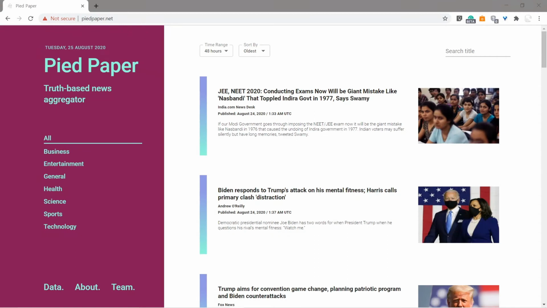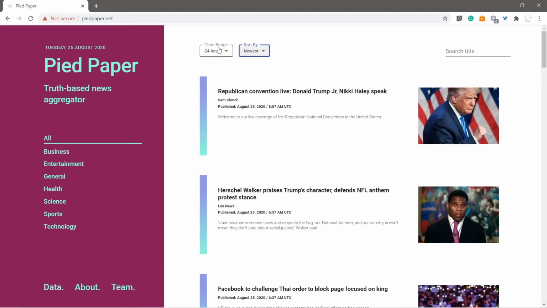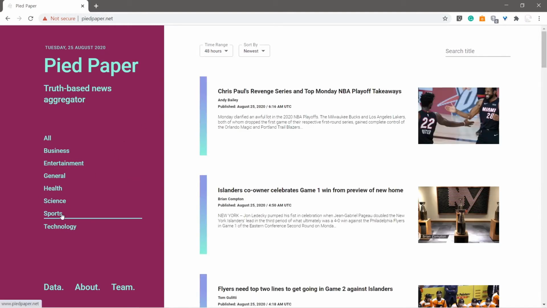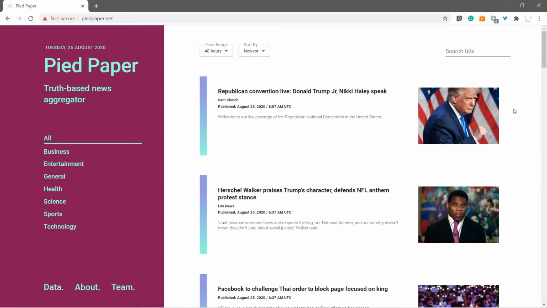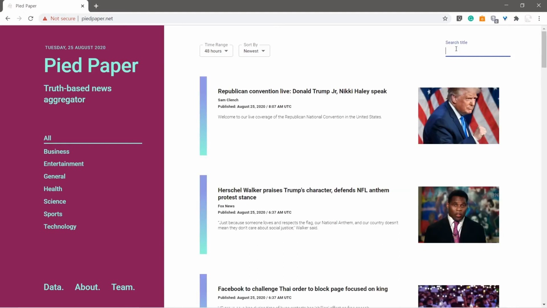Now, on the surface, our website looks like a normal news aggregation website. It has all the features that you would find there. You can sort by time range, or oldest to newest. You can also sort by categories. All of these features work. And on top of that, based on how we factored in the Postgres dataset with News API, we can also search for news directly based on their titles, which is not a feature that every platform has.